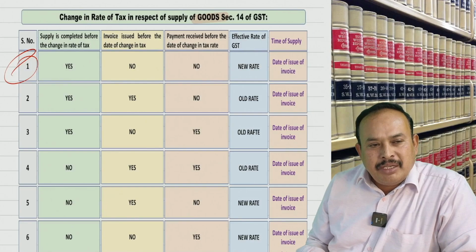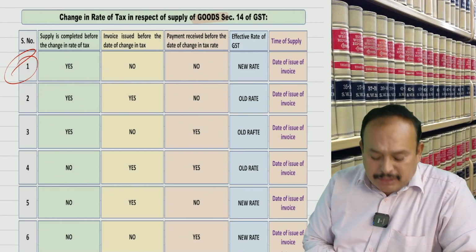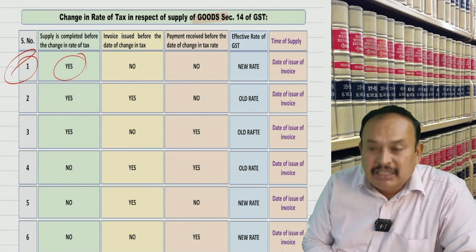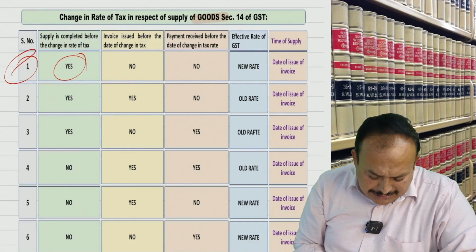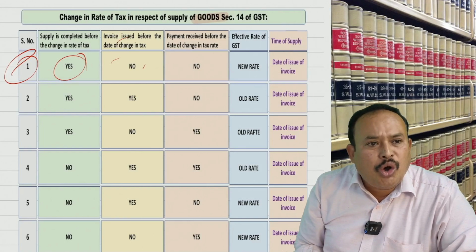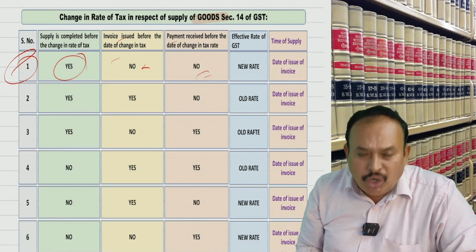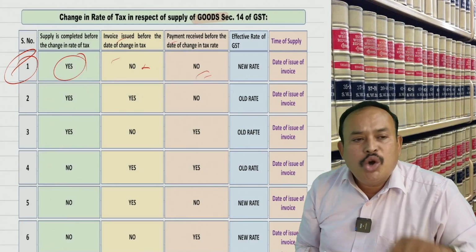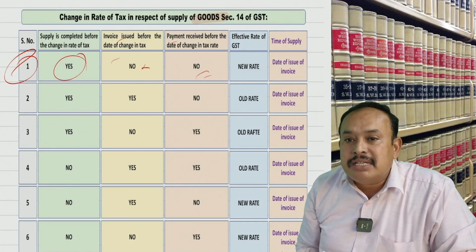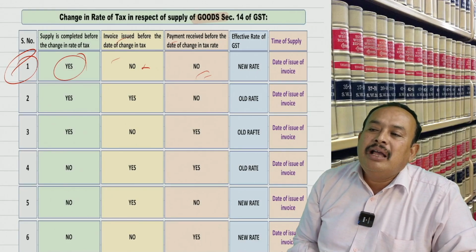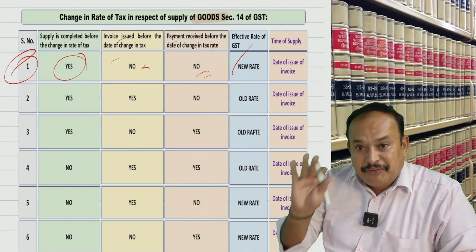Now listen, goods. Date of supply is completed before the change of rate of tax? Yes, so goods supplied before the change means old rate. Invoice issued before change? No, new rate. Payment received before change? No. That means new rate got 2 votes, old rate got 1 vote. Who won? New rate, based on the majority principle. New rate applies for the effective rate of tax.